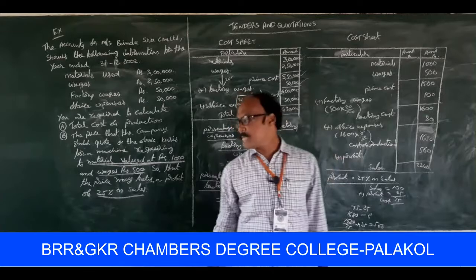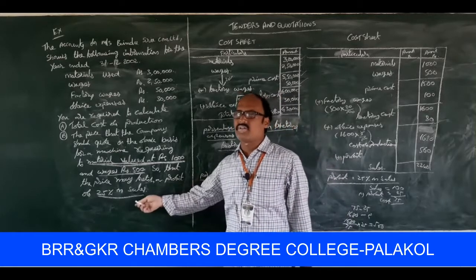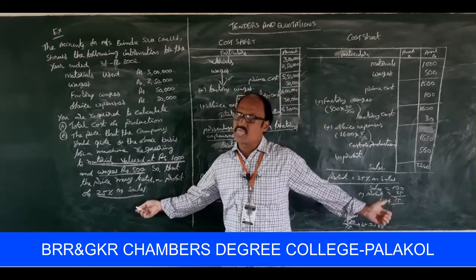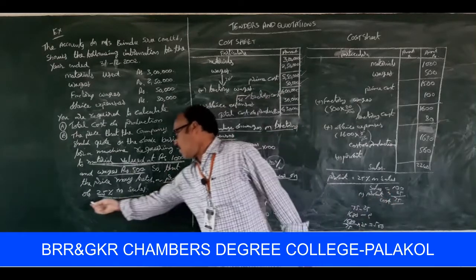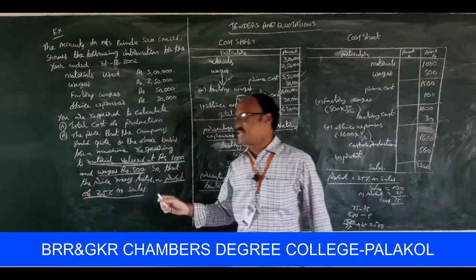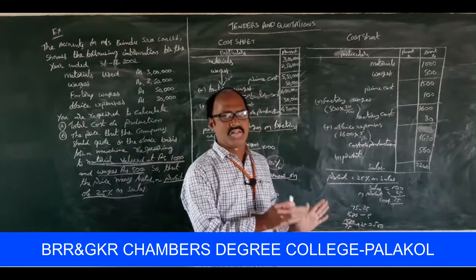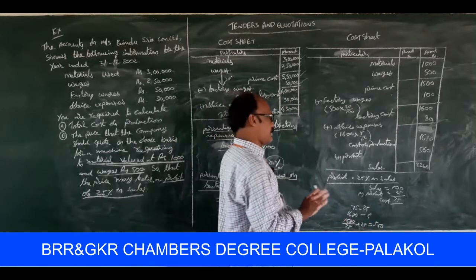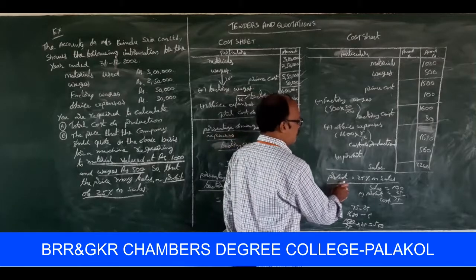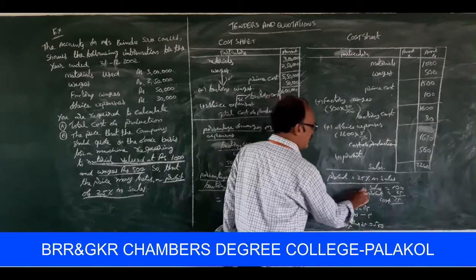How do we calculate profit? On the basis of this information, we have to calculate it for determination of the quotation price. Profit of 25% on sales price. Here we don't know the sales price, so we have to apply a logic. Profit is 25% on sales.